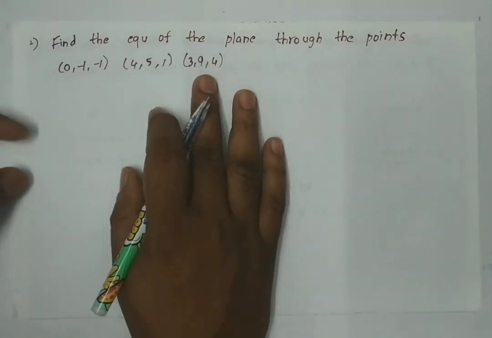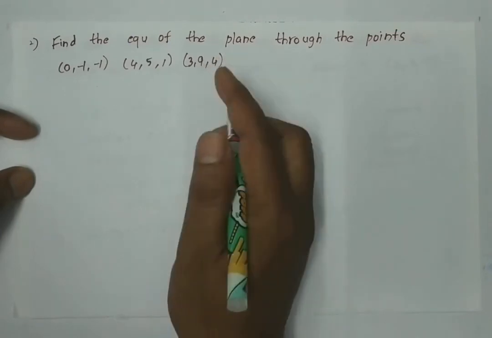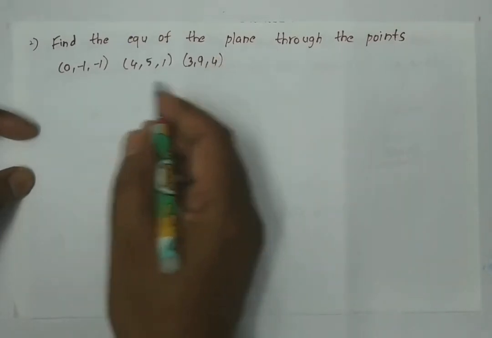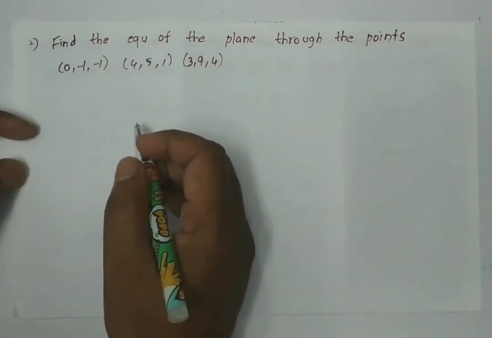Now let us see how to find the equation of the plane passing through these 3 points.